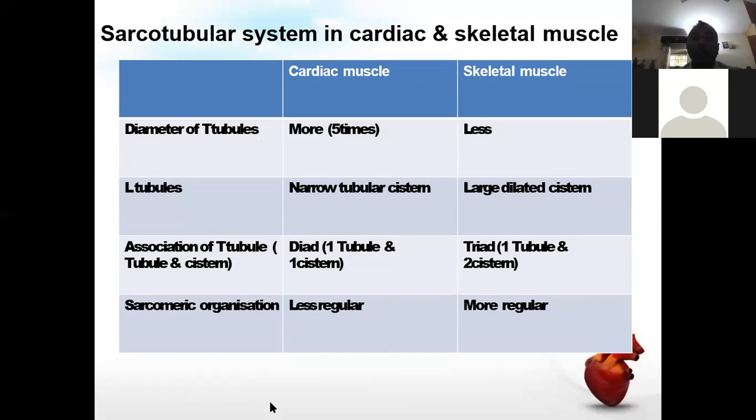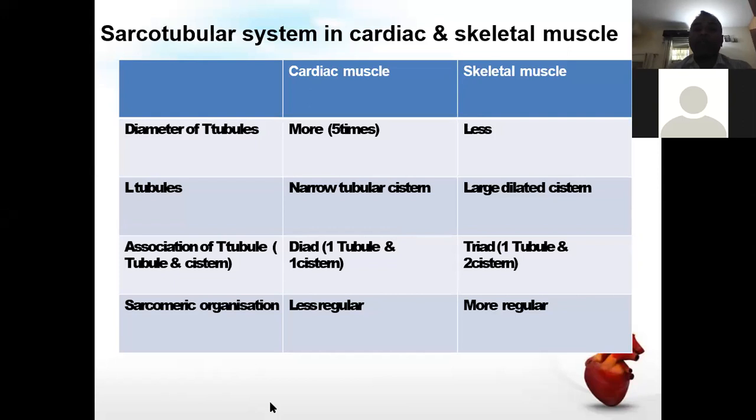Means थोड़े चौड़े होंगे T tubules, and because of that there is a dyad feature, that is association between the T tubule and cistern, that is one tubule one cistern, whereas in the skeletal muscle it is a very thin T tubule, so the two terminal cisterns are very close to each other, so there is one tubule and two cisterns together, that's why they form the triad.